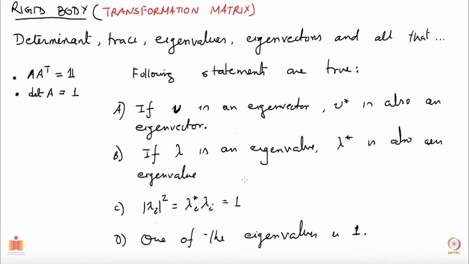So let's try to see that these are true. Let me also tell you that for these, all I will need is that matrix A is real. It will be better if I tell you what these things follow from, and we'll put it later after we have derived it.